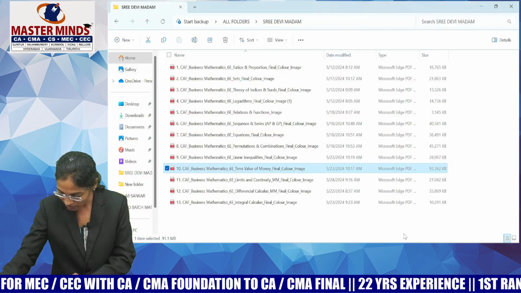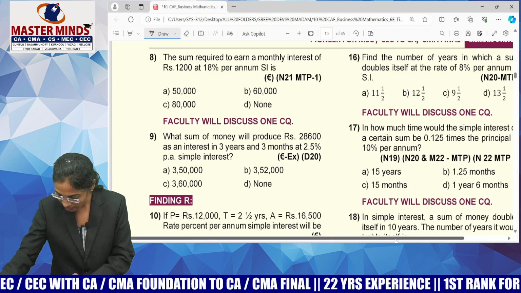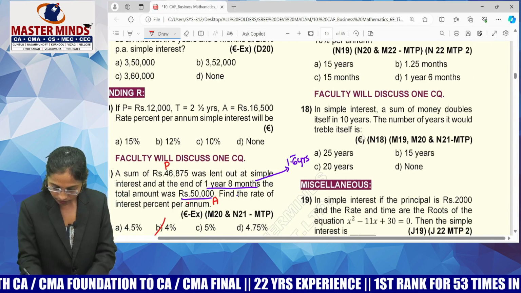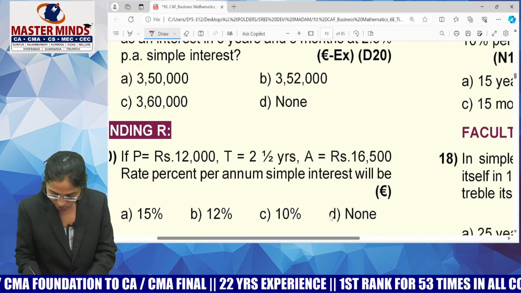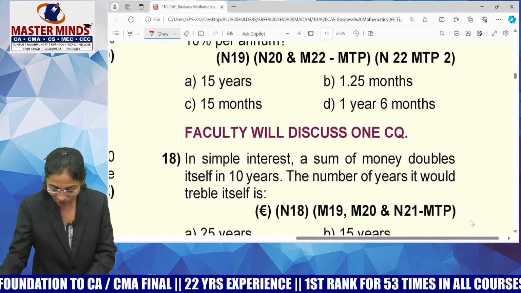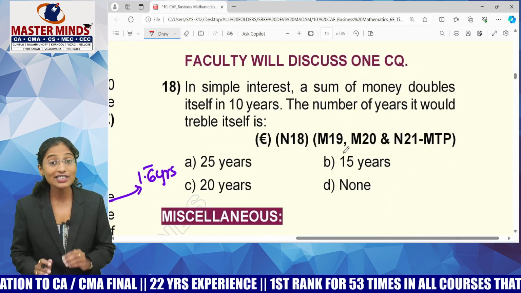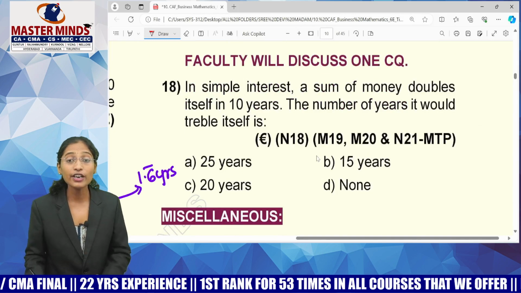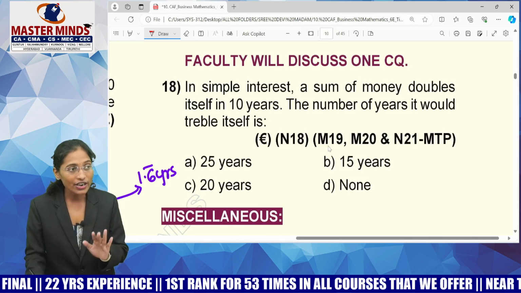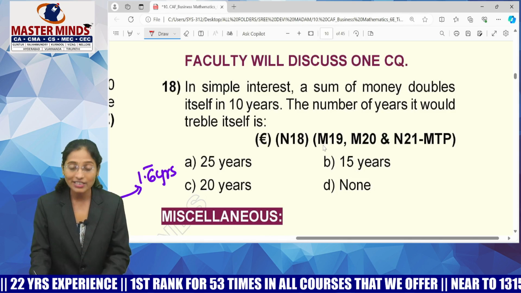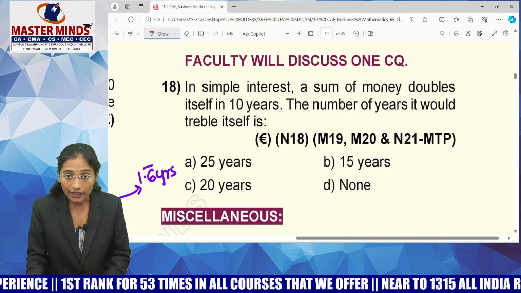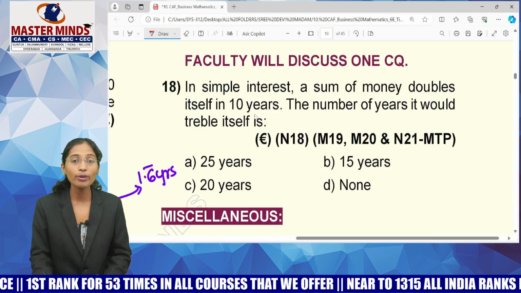Now, let me show you the next question. The next question is MCQ number 18. So, guys, I'm going to provide you a shortcut for this question. Look at the number of references that the 18th question has. See how many times it is repeated for your exam. So, try to understand the significance of this kind of questions, guys. I'll tell you a very simple formula to solve this question. In simple interest, a sum of money doubles itself in how many years?